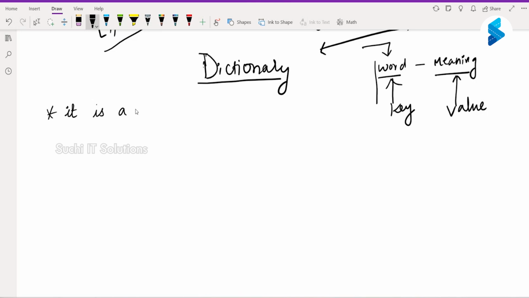A dictionary is an unordered collection of key value pairs. A set is an unordered collection of values, but here a dictionary is an unordered collection of keys and values. So it always has two things, key and value.